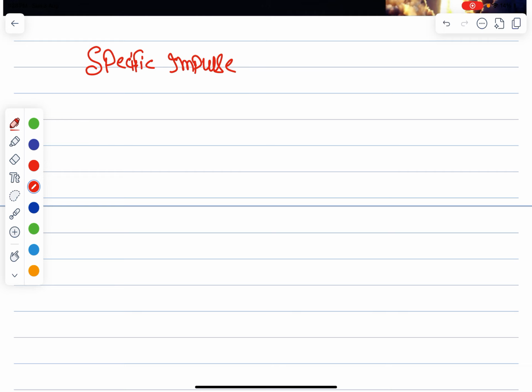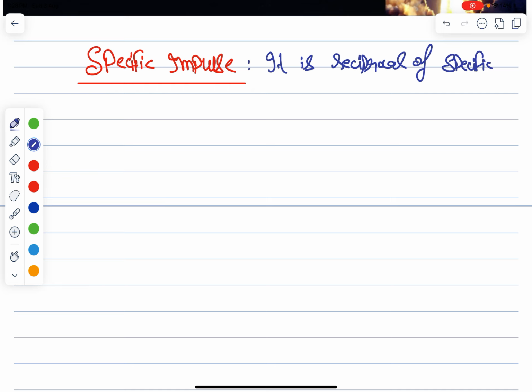So what basically is a specific impulse? It is the reciprocal of specific propellant consumption.